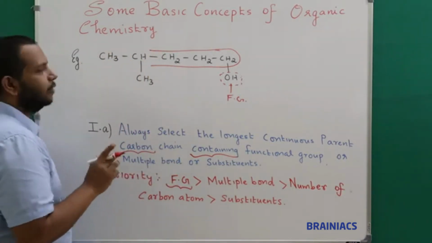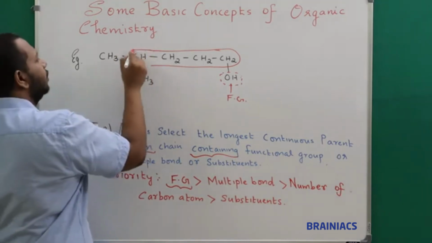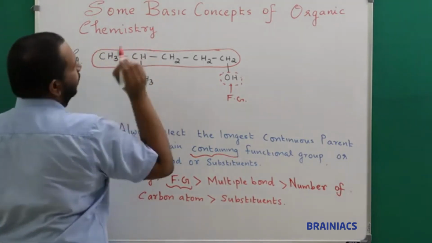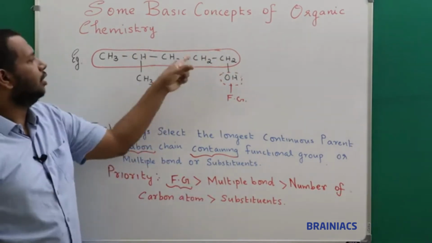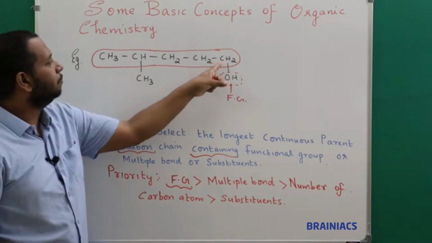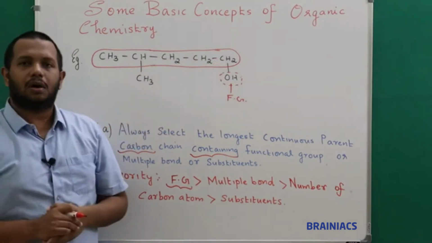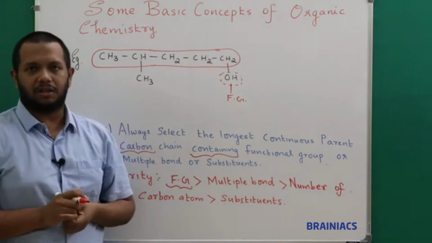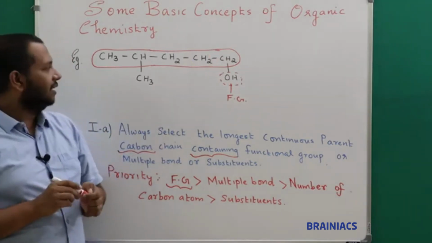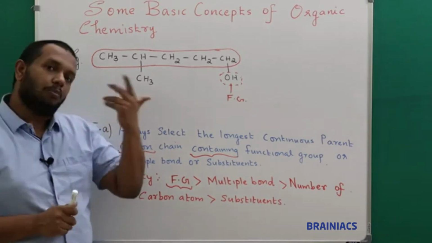We will see that there is no difference. So I can choose anything, and I will go for the straight one. So I have chosen the longest continuous parent carbon chain. Hope you understood how to select it. Now we will see the next example, then it will become more clear.